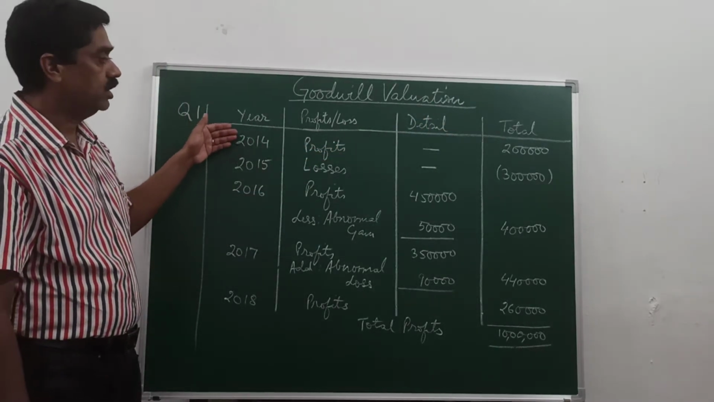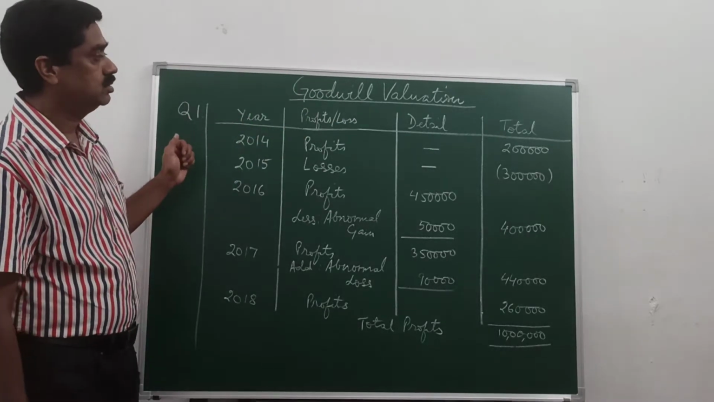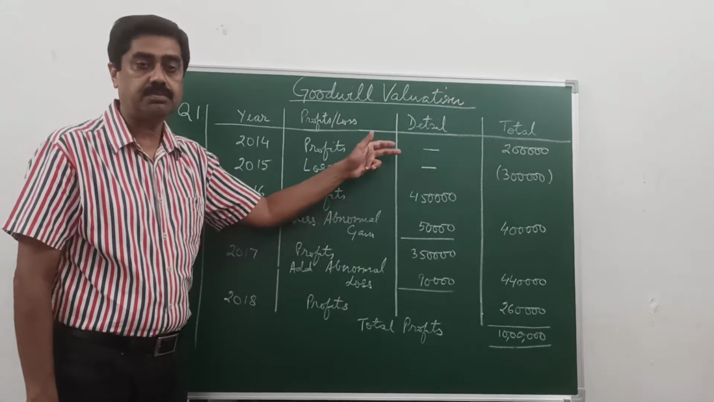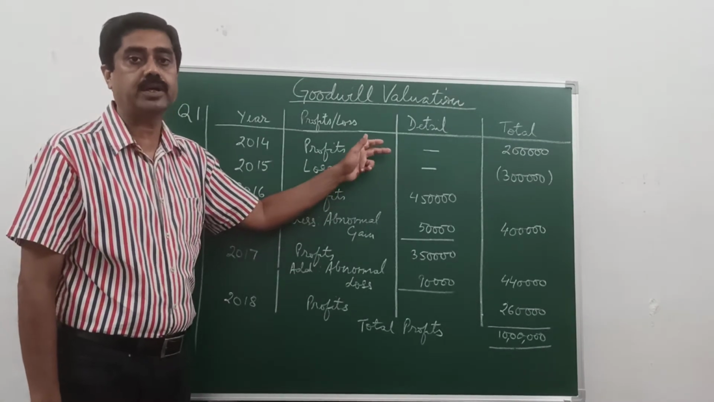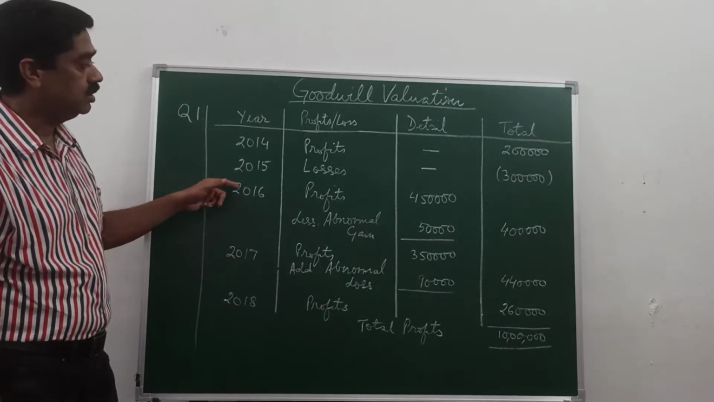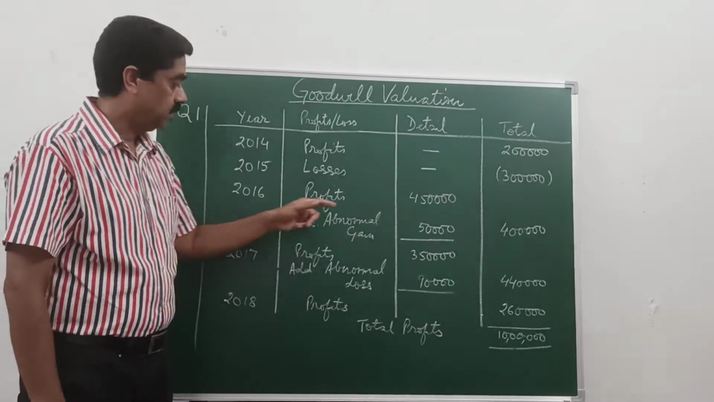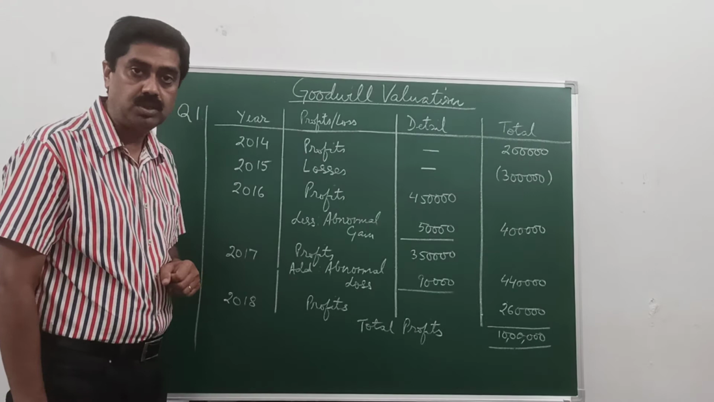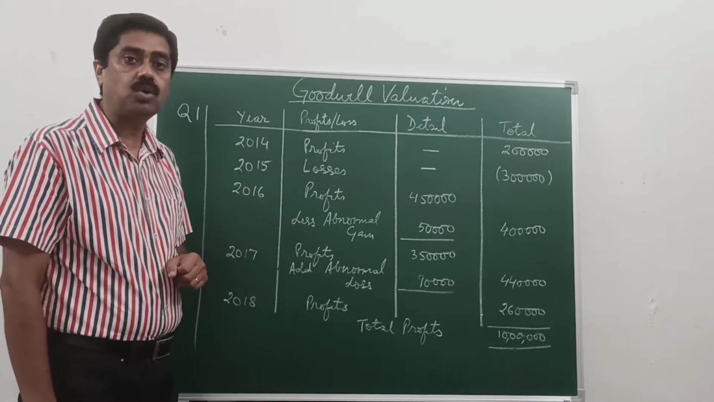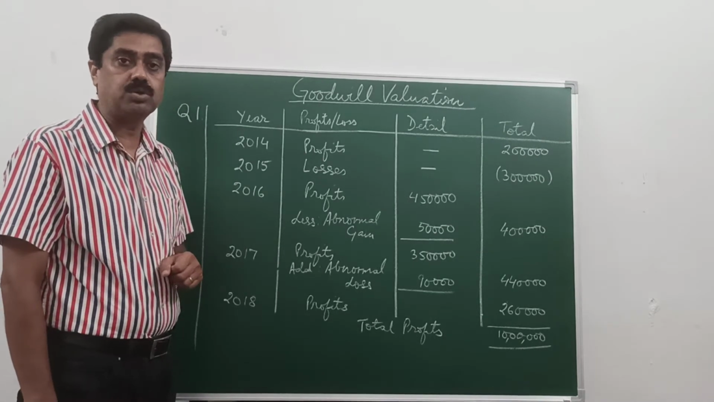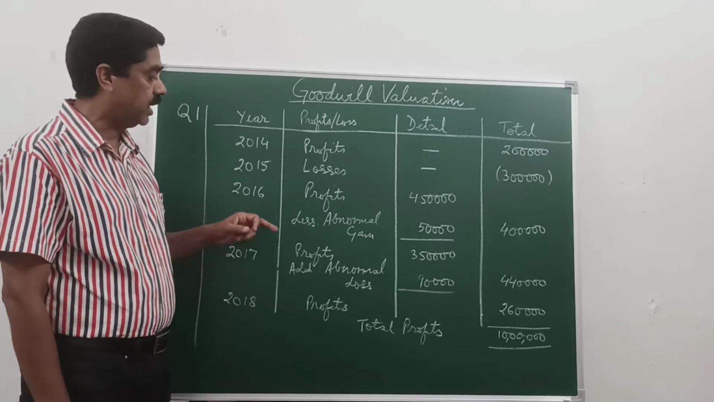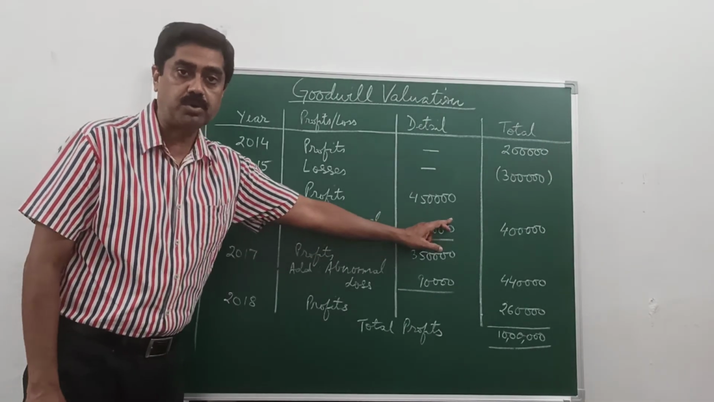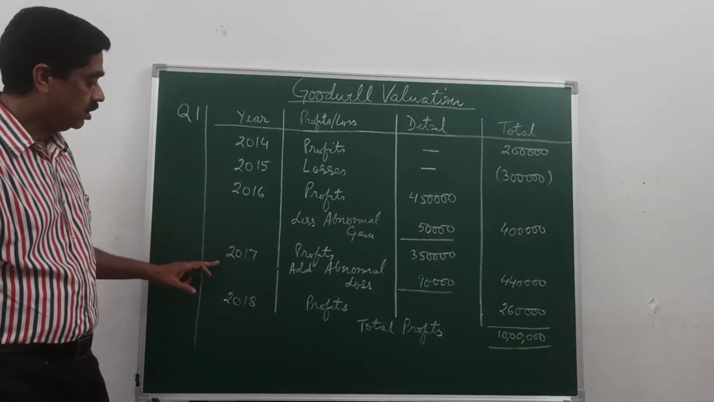First year is 2014, profits of 2 lakhs, no adjustment. 2015, losses of 3 lakhs; the bracket denotes losses or deduction. 2016, profits of 4 lakh 50,000. There is an abnormal gain which must have been credited to the P&L account. Abnormal gain is a non-recurring gain which should not be credited to the P&L account, so it has to be deducted. So less abnormal gain of 50,000 gives you the correct profit of 4 lakhs in that year.